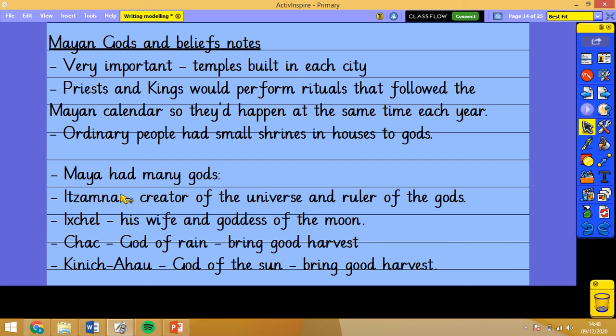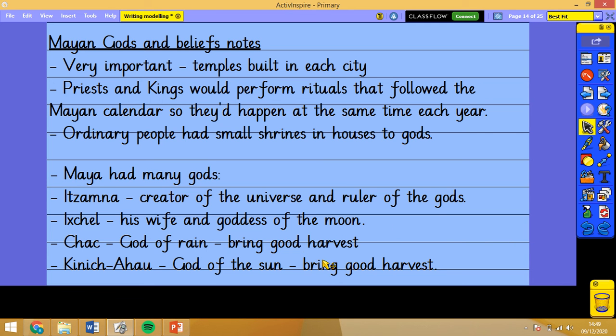Just to give you an example, here are the gods. I think this one is called Itzamana. He was the creator and the ruler of the gods. There's his wife, Ixchel, and she was the goddess of the moon. Chak, we know Chak. He was in our book, The Chocolate Tree. He's the god of rain. They believed he would bring a good harvest. And then there's Kanich Ahau, who was the god of the sun, also thought to bring a good harvest.